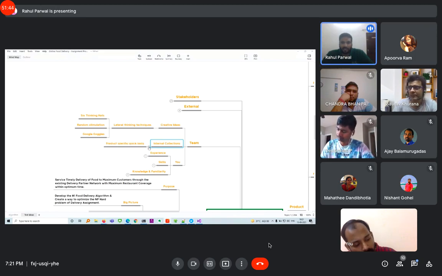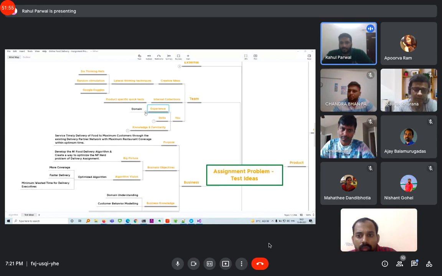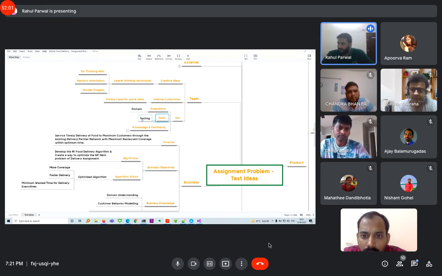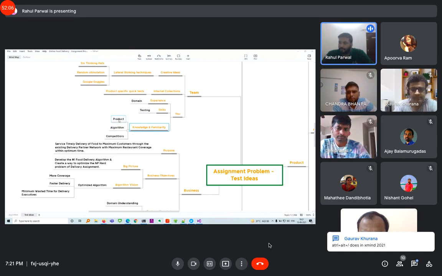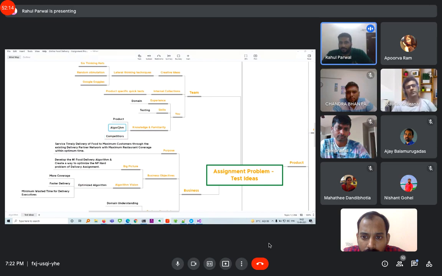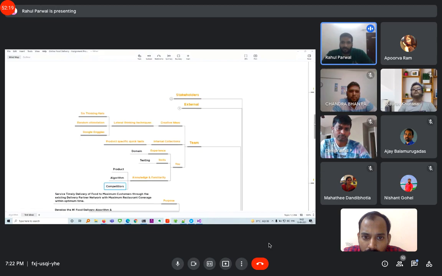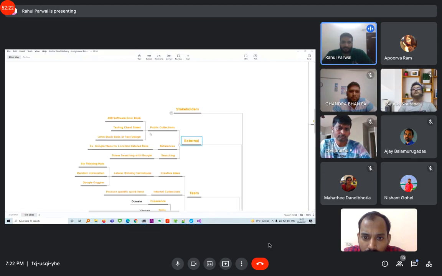Maybe we have some internal collections from the team, so we could use that to create some product specific quick tests. We also bring experience about the domain and testing skills to the team, and we need more knowledge and familiarity about the product, the algorithm, and competitors. So that is the team's part, and next is the stakeholders.